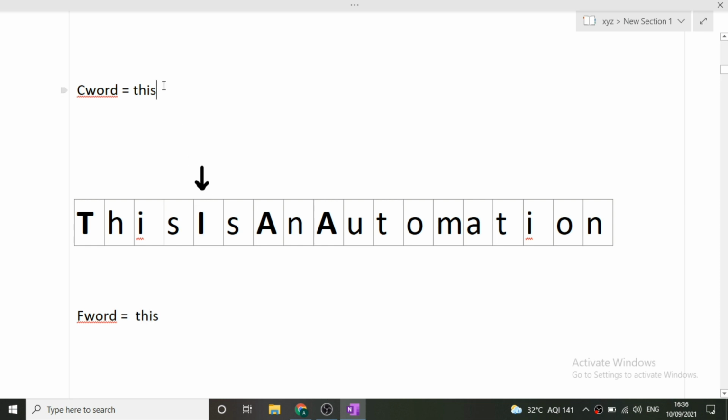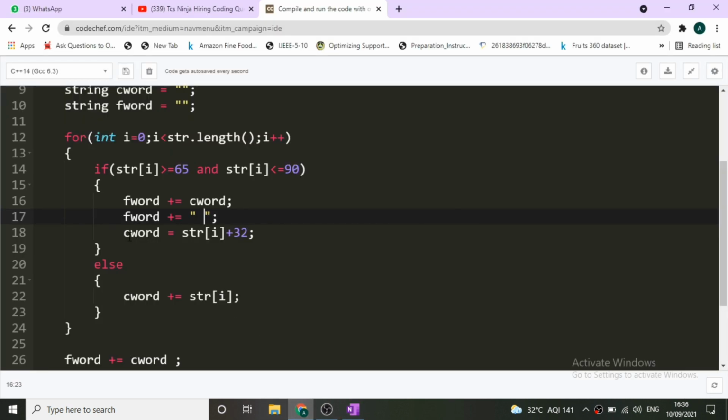What we'll do, we will simply add the small letter in our C word, that is our small i. That is what we are doing here: C word is equivalent to the current character plus 32, because the ASCII values of capital letters lie between 65 and 90, and the ASCII values of small letters lie between 97 and 122.